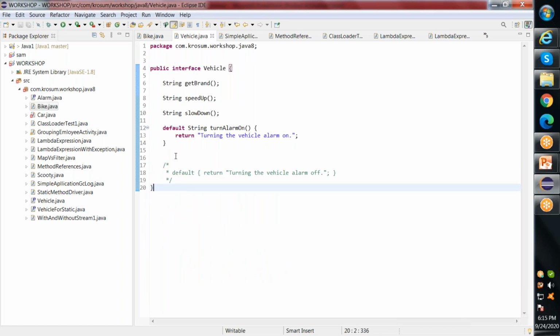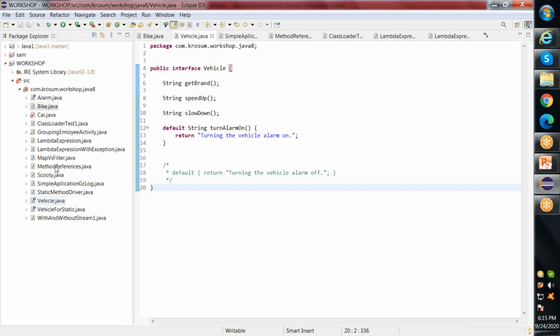So if I add a new abstract method to the interface, all the previous classes where I have implemented it, like the Bike class, will ask me to implement the other methods. Which means that my old code will not work, because there is a principle that when you are implementing a particular interface inside your code, all the abstract methods have to be implemented inside that class. Just to avoid this and to support backward compatibility, we are going with the default method.